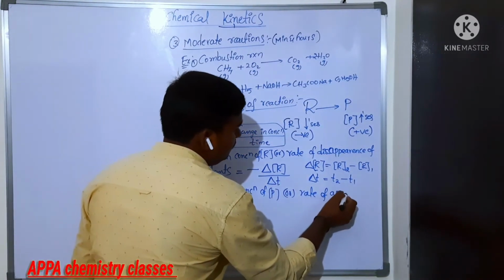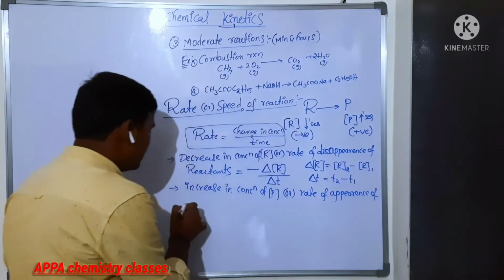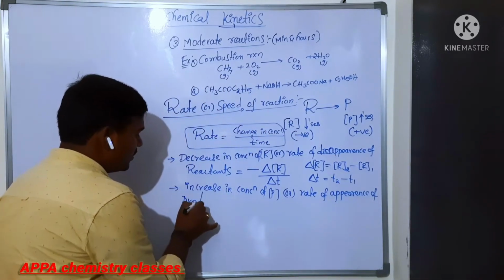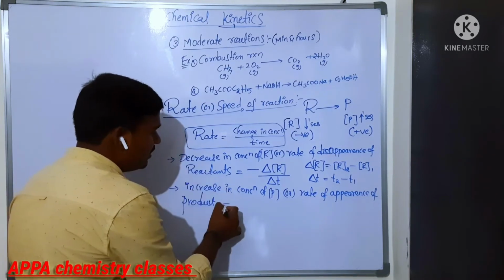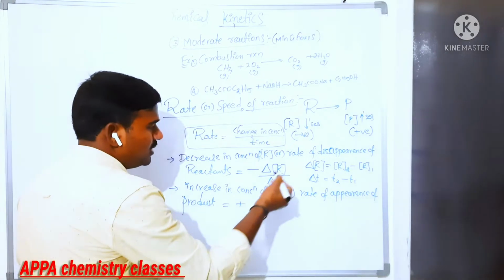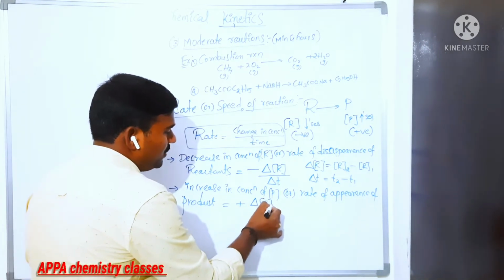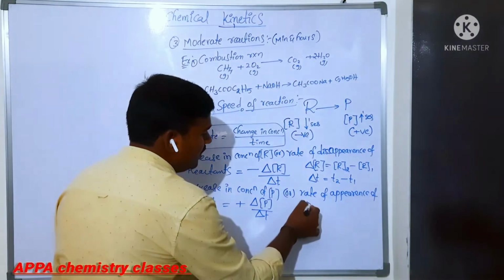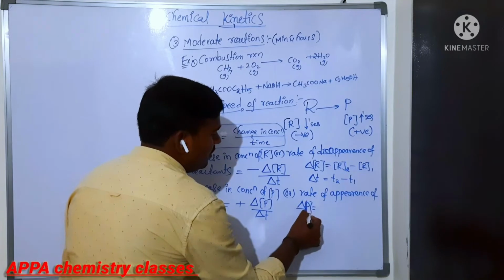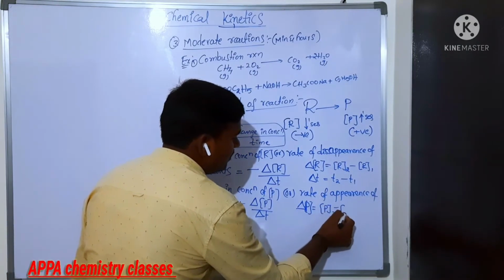So the rate of appearance of product, you take it with a plus symbol, since it is an increase in concentration, that is delta P by delta T. So what is delta P here? Delta P is nothing but more concentrated minus less concentrated.